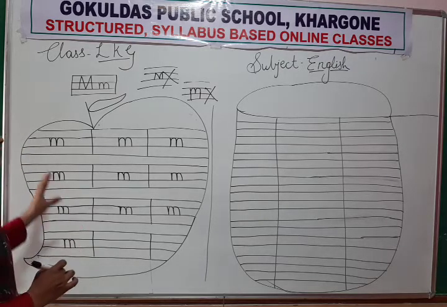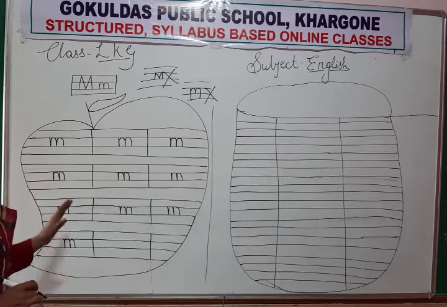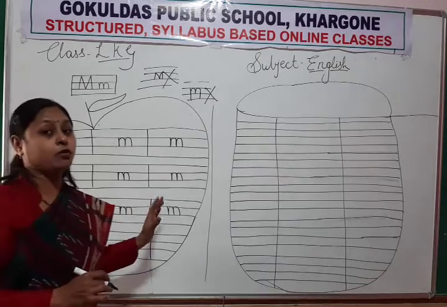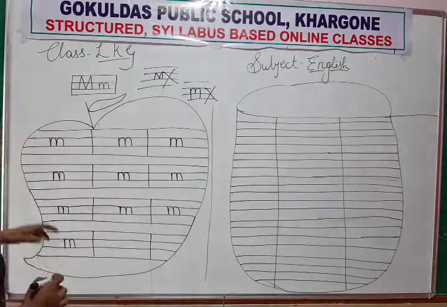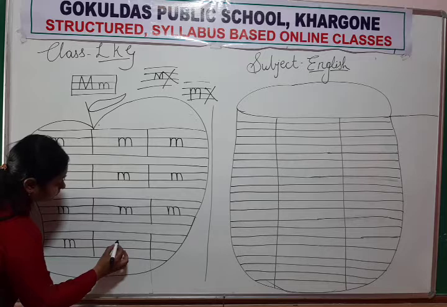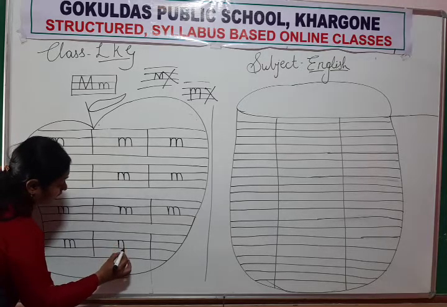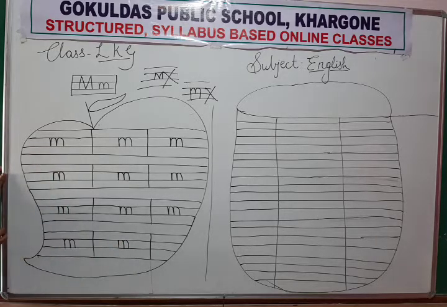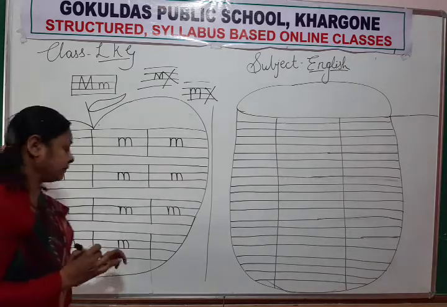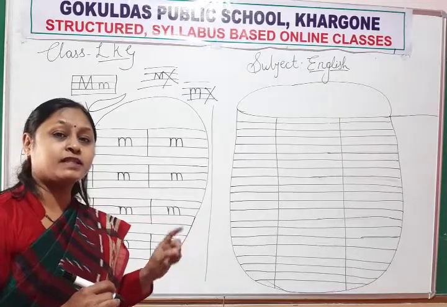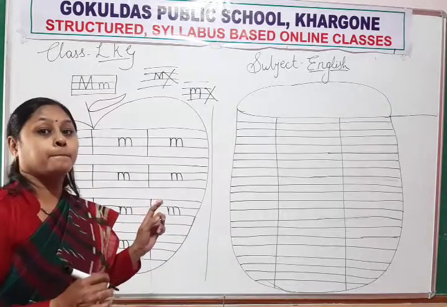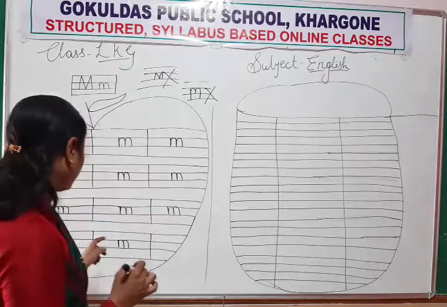Which letter is this? This is baby M. And the sound of M is M. Okay. Again, down, up, curve, down, up, curve, down. So which letter will form? Letter M. Lowercase letter M, and the sound of letter M is M. M. M. Okay.